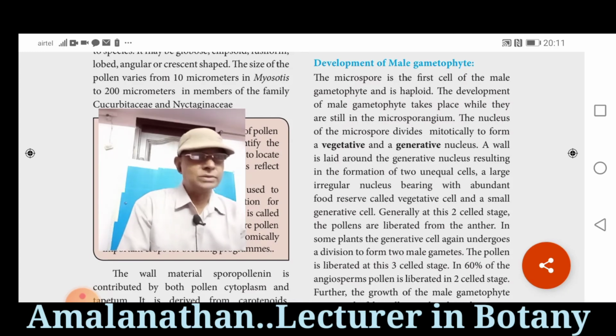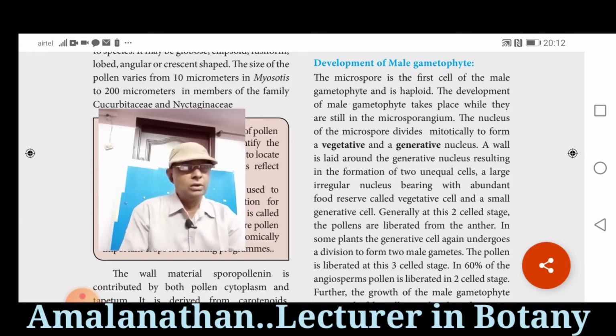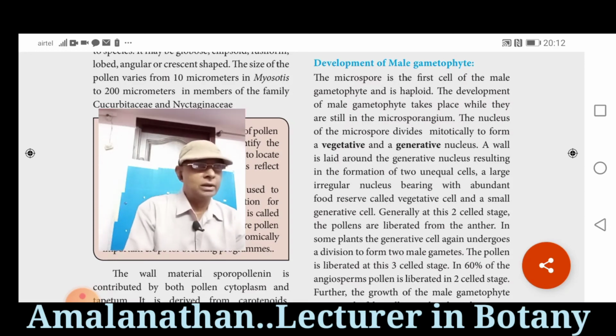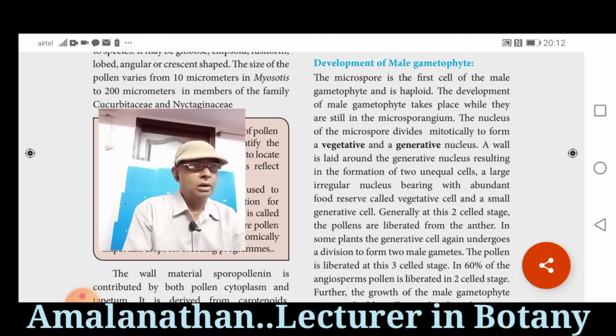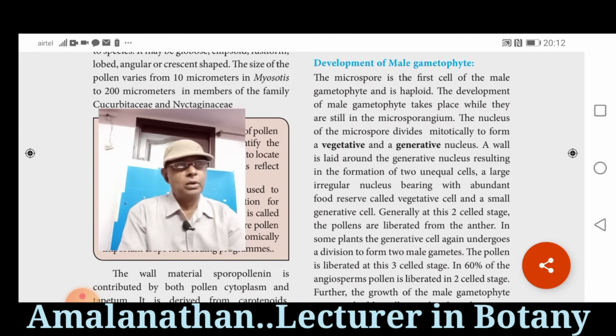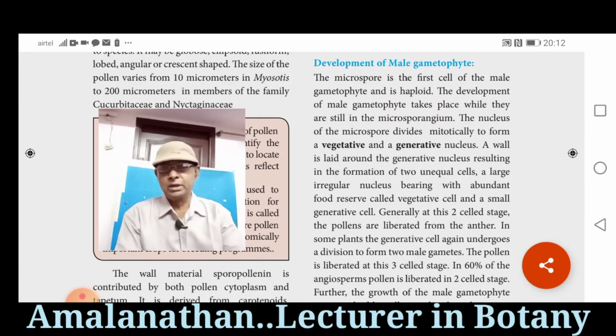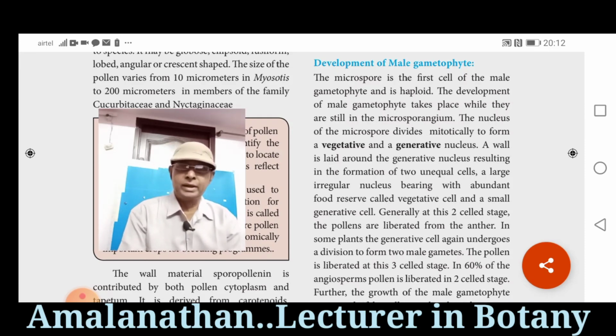Further, the generative cell divides into two male gametes, that is two sperms. After reaching the stigma, this is happening, or in the pollen tube, before reaching the embryo sac, the generative cell divides and forms two male gametes.